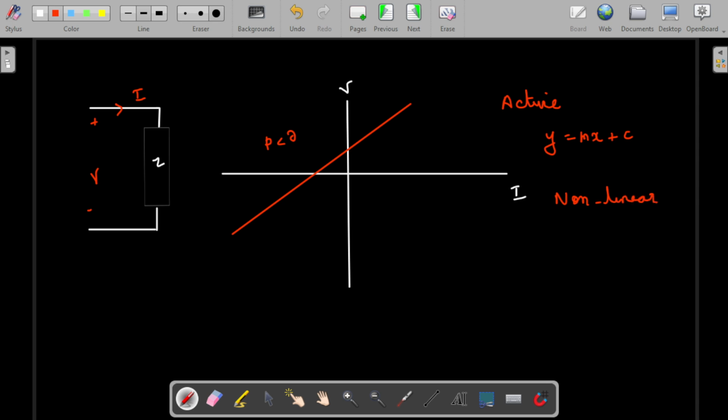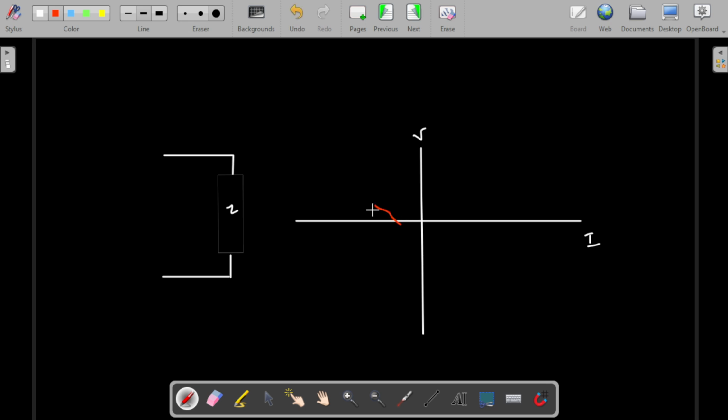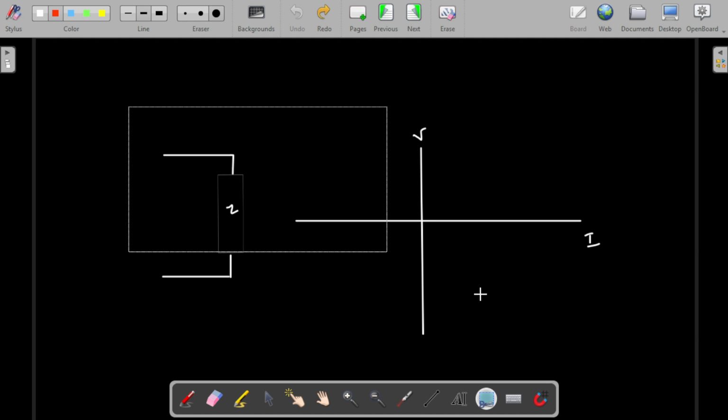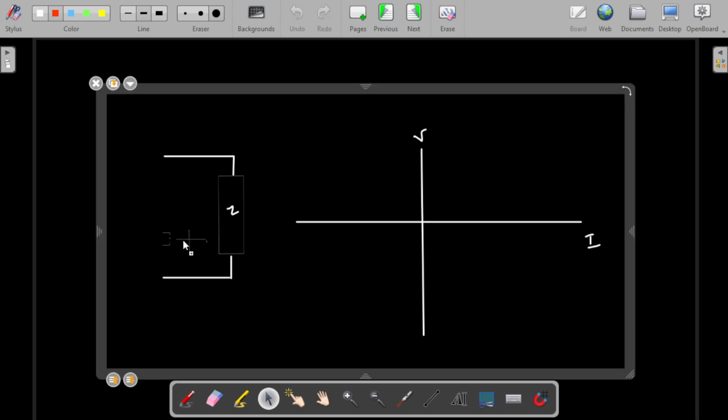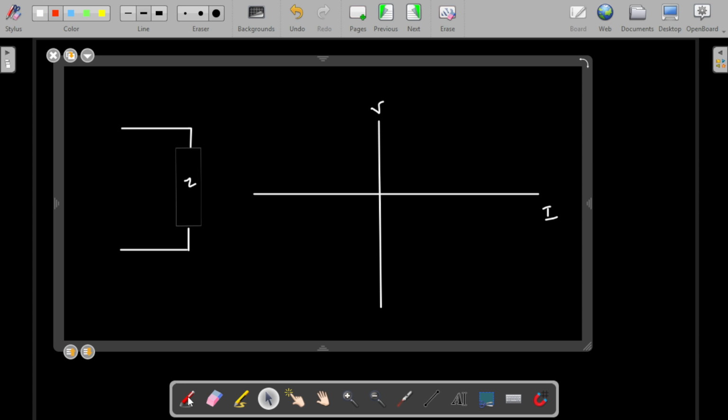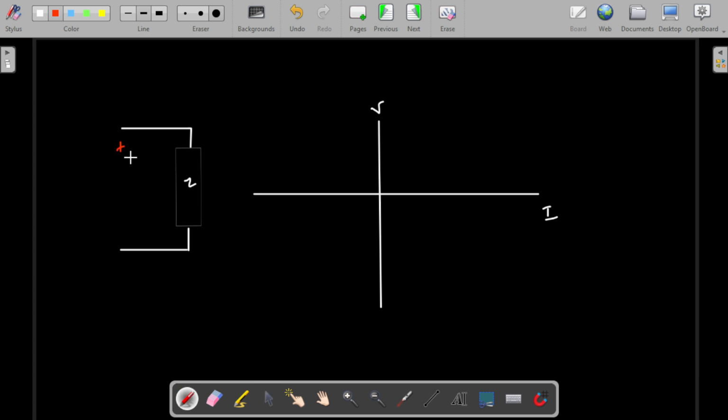Okay, so this is how we need to find out whether the element is active or non-linear, everything that we have to find out. I'm giving this as homework to you guys, so please try how you can do it. Please pause the video and try to answer it. Here we are supplying the same positive and negative voltage, and current is entering the I terminal, and the VI characteristic curve is like this.